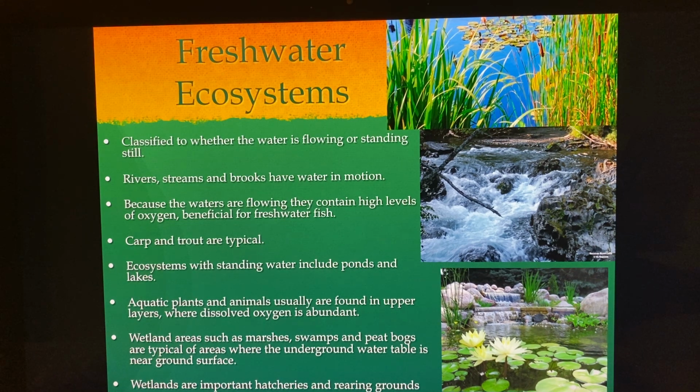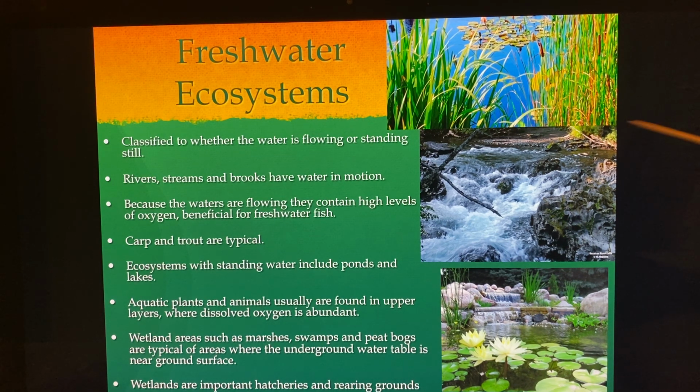So let's talk about freshwater ecosystems. Here are the 3 different types. Freshwater is classified according to whether the water is flowing or standing still. Rivers, streams, and brooks have water in motion, like this. Because the waters are flowing, they contain high levels of oxygen, which are beneficial for freshwater fish, like carp and trout. They live in those fresh waters.